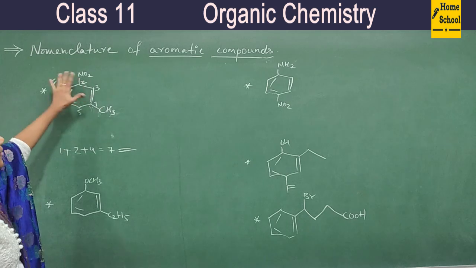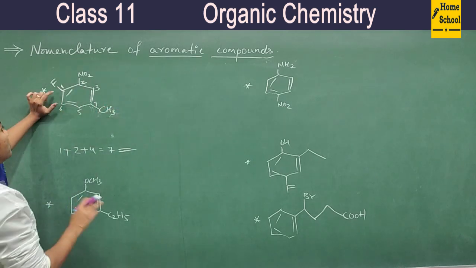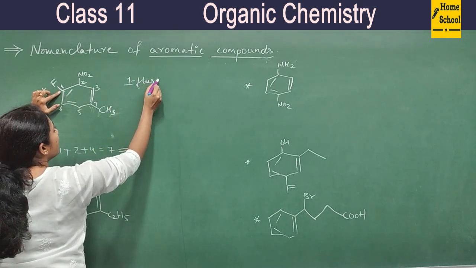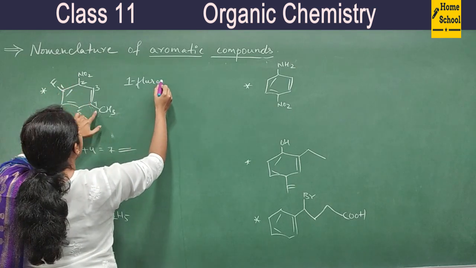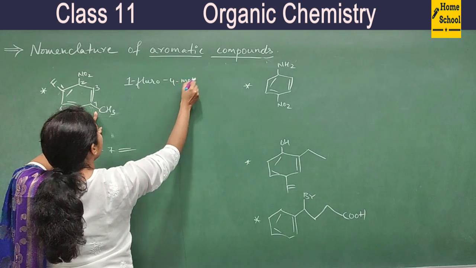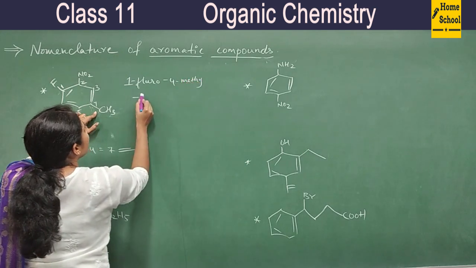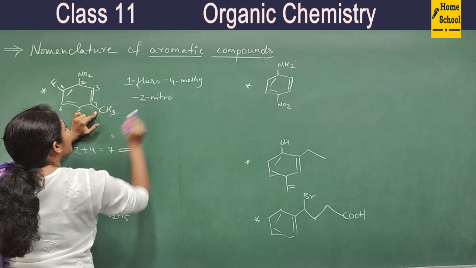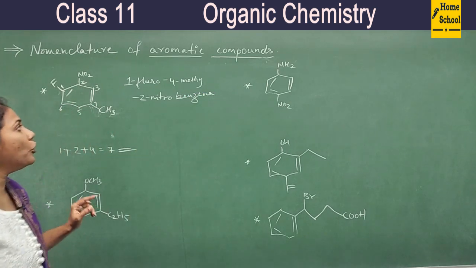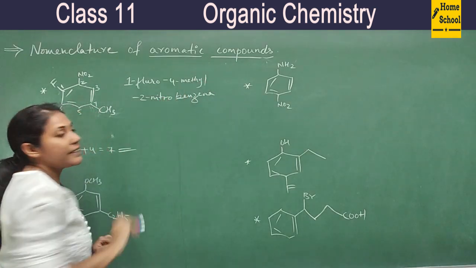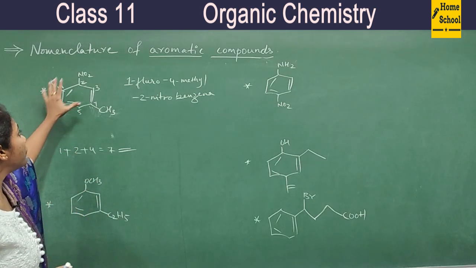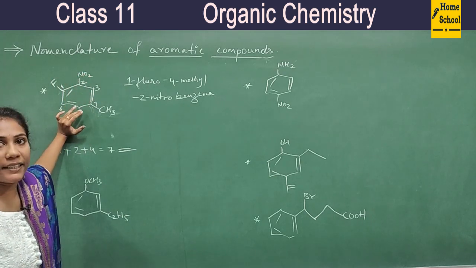All the 3 names you have to mention as a prefix. How do you mention them? Go according to alphabetical order. So it is 1 fluoro, then comes methyl, so that is 4 methyl, 2 nitro, benzene. Okay, so 1 fluoro, 4 methyl, 2 nitro benzene is the name of this compound. This is how you have to name if 3 substituent groups are there.